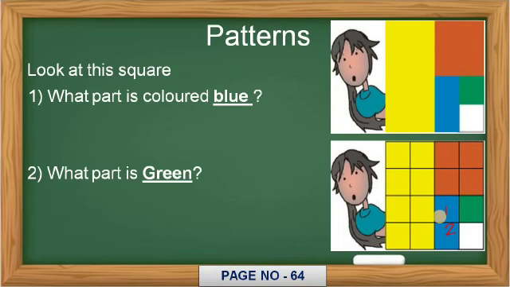So what part? We are going to find the total number of parts. So 2 upon 16. Clear? Understood? Okay, now what part is green? How much green is there? Only this is 1. So what is the answer? The part is 1 upon 16. Clear what I am telling you? Okay, the first answer is 2 upon 16 and the second answer is 1 upon 16. Clear what I am telling you?